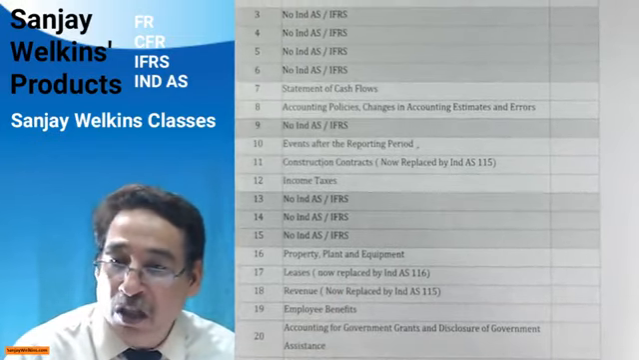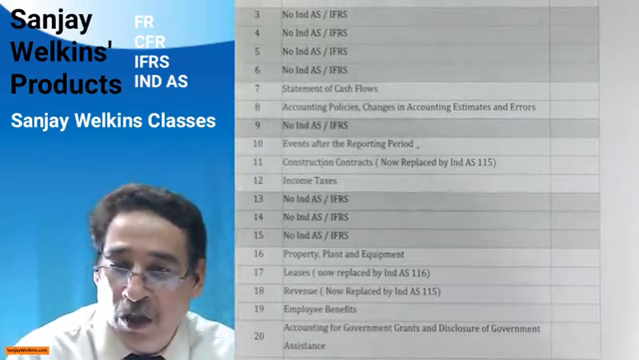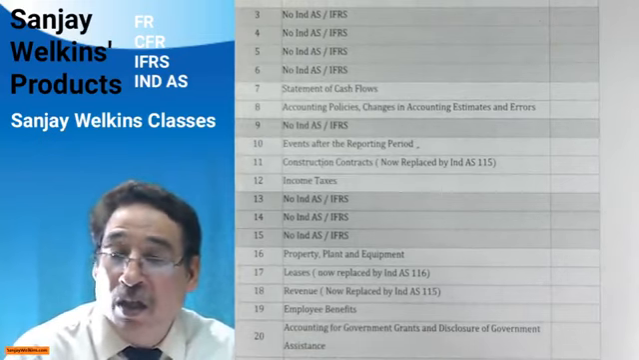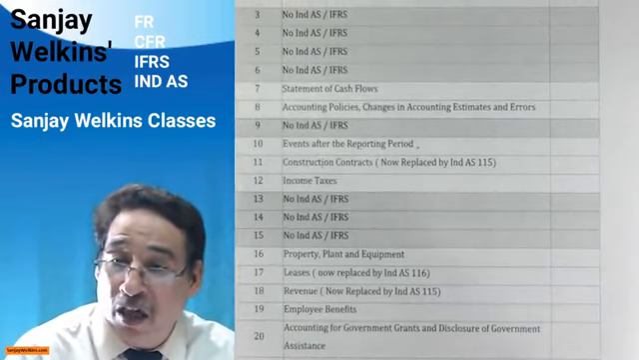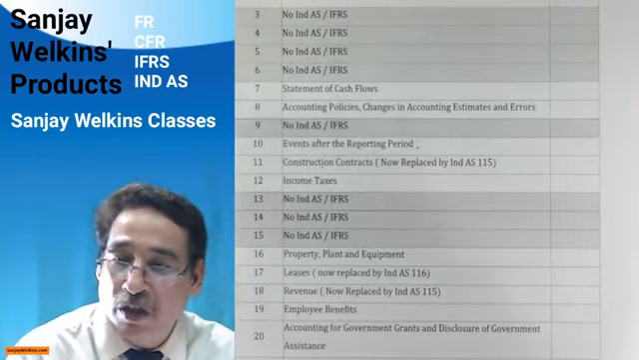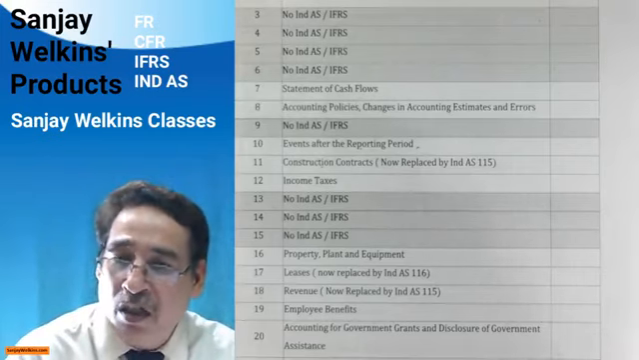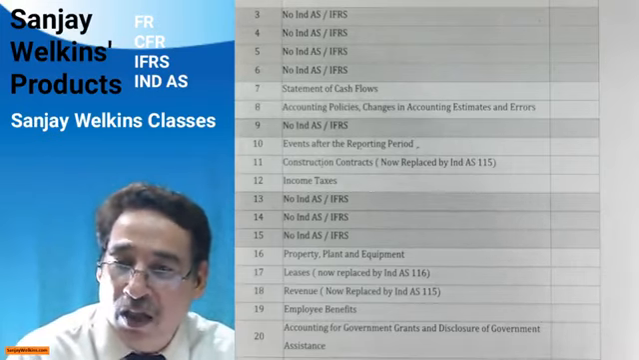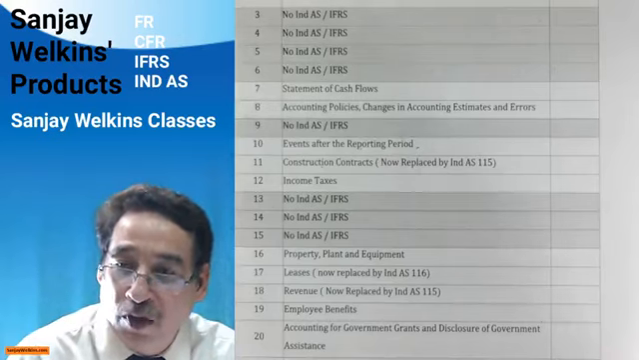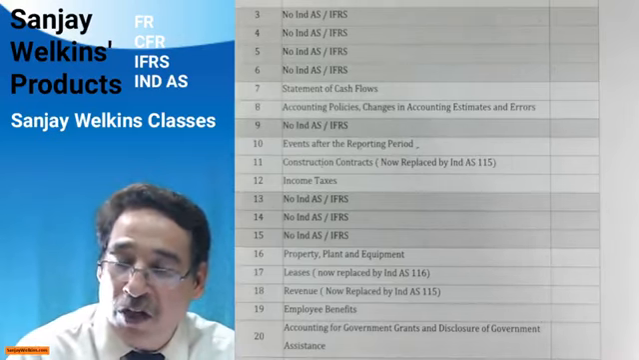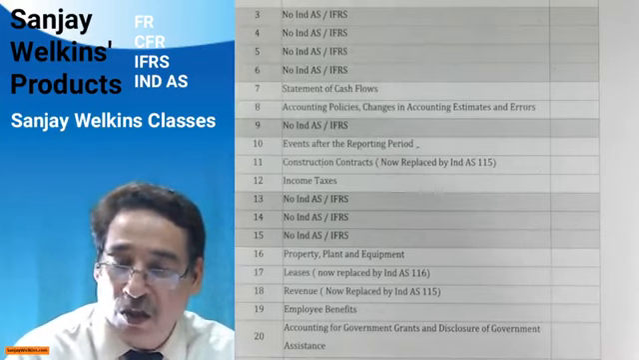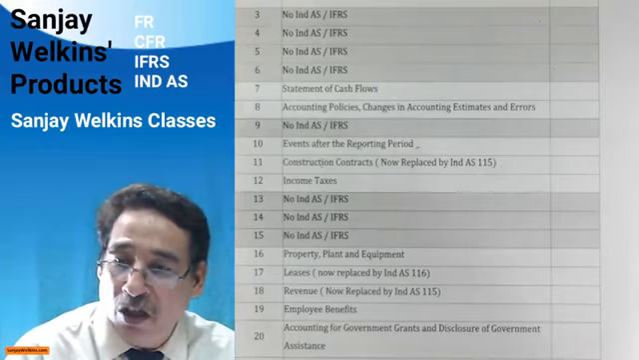Then the 11th deals with construction contracts, and you must pay attention to what I have written in the bracket. In the bracket, it has been reflected that construction contracts is now replaced by IND AS 115. In fact, to be very honest with you, construction contract is deleted. It has been submerged into IND AS 115. Then income tax, IND AS 12. But again, there are three standards reflected in the shaded area. They should give you a clue that right now there are no IND AS by the name of 13, 14, and 15.